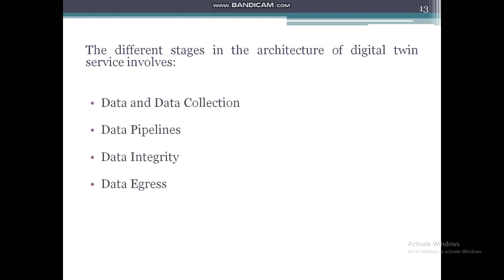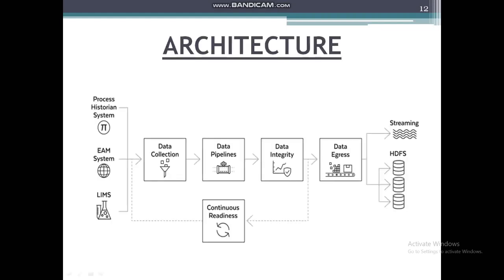So basically it involves 4 stages: data collection, data pipelines, data integrity, and data egress. Now let us understand this with the help of the figure. The first stage is data collection. The industrial digital transformation begins with building operational digital twins. These are comprised of 2 types of data: model data and time series data.